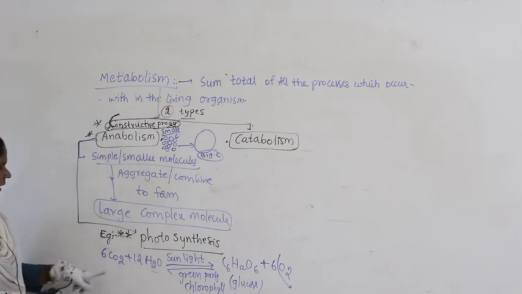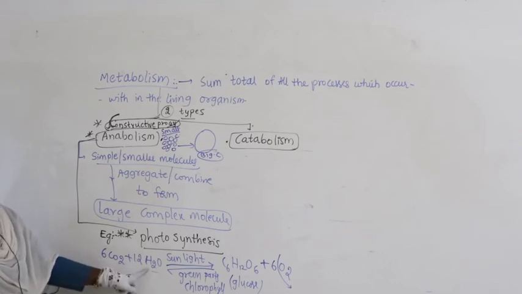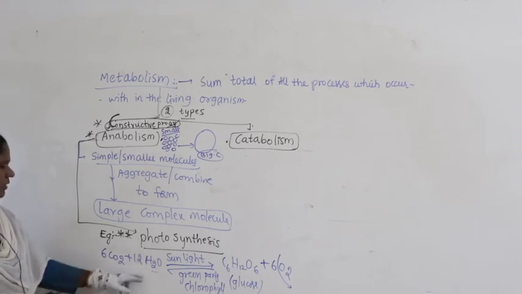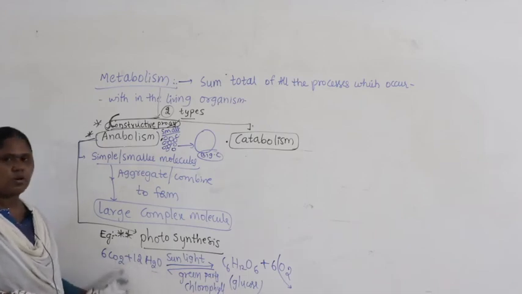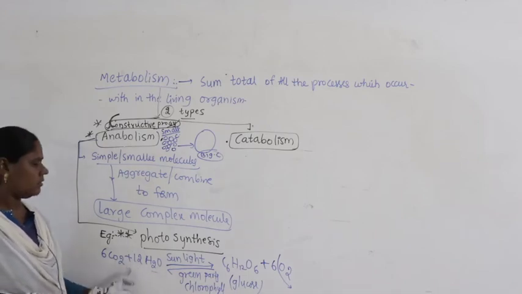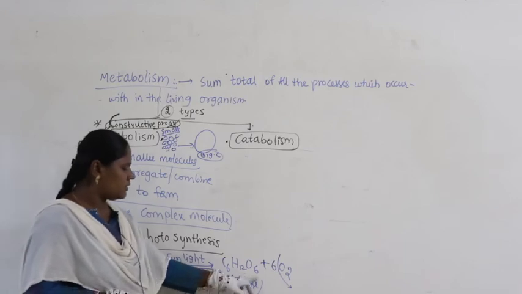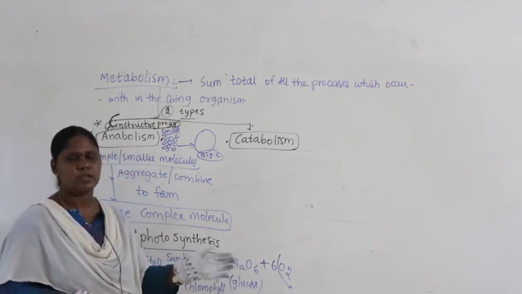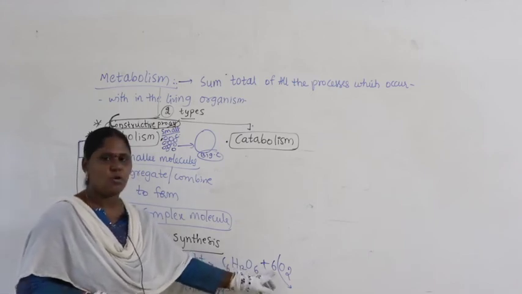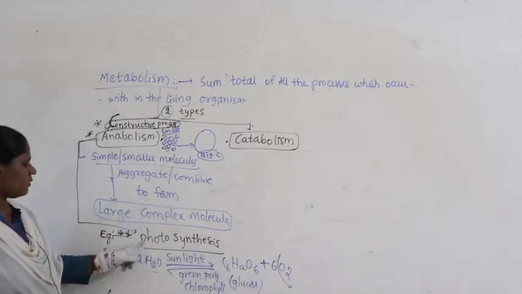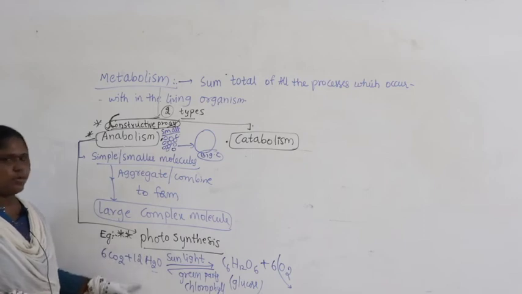Why? Because the plant takes carbon dioxide from the atmosphere and water from the soil, and along with this sunlight is essential. Carbon dioxide and water are smaller molecules; they join together and form a bigger molecule, glucose. Sometimes it leads to the formation of starch or sucrose, along with the release of oxygen. So we say photosynthesis is an anabolic process.